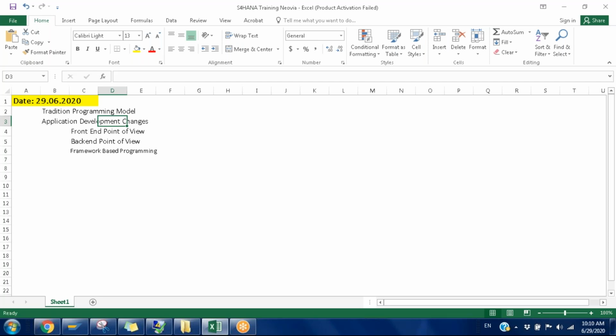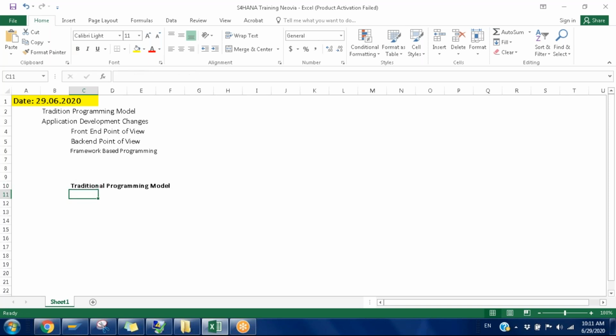So first we'll discuss the programming model, how we are developing applications using the existing programming model and how we are going to do it in a future model. So first let me introduce the traditional programming model.